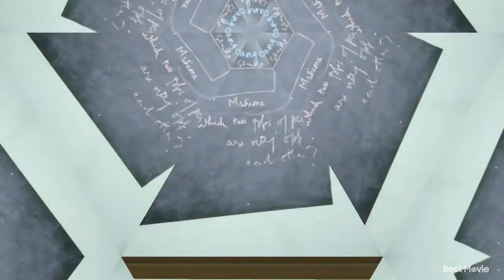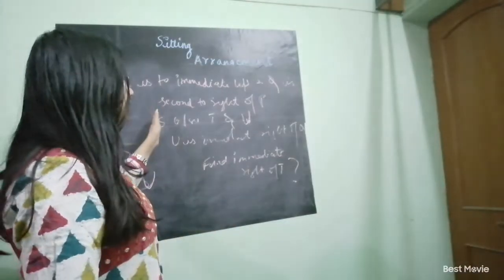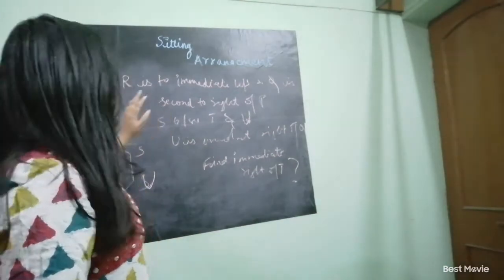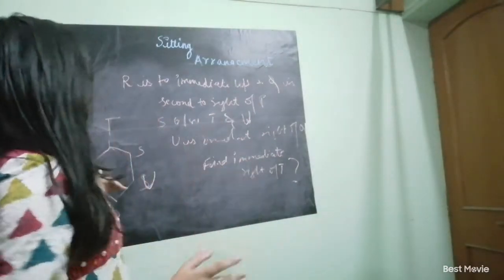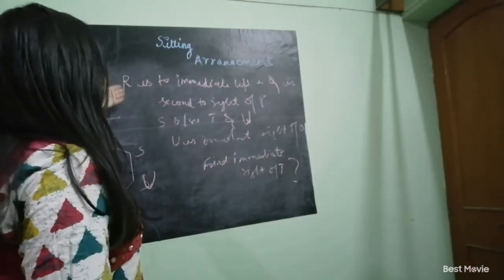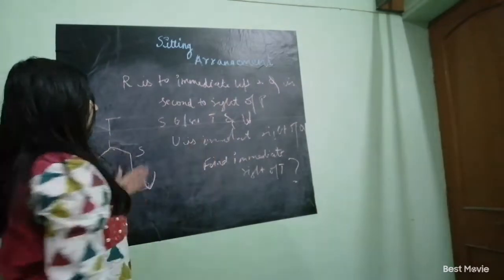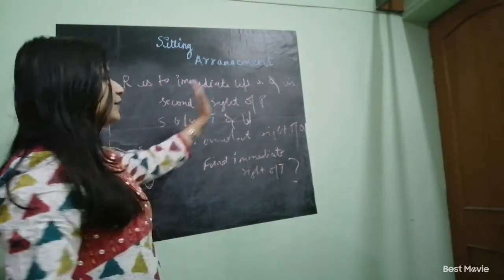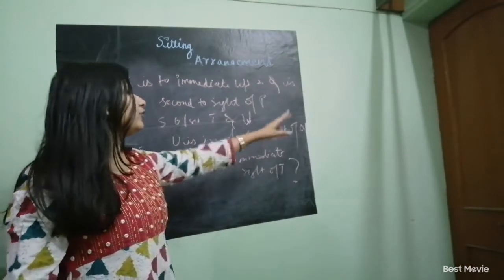So please practice the questions well. Okay, so our last pattern is the hexagonal pattern. So let's see an example of that type of question. Here it is given that 6 people are sitting in a hexagonal arrangement. So the conditions are: R is sitting to the immediate left of Q, Q is to the second right of P. S is between T and U, and U is to the immediate right of Q.